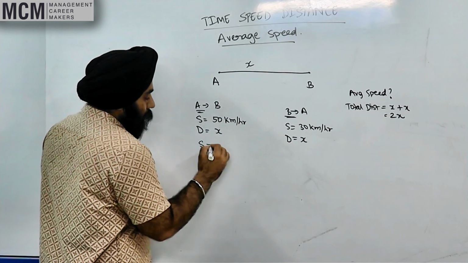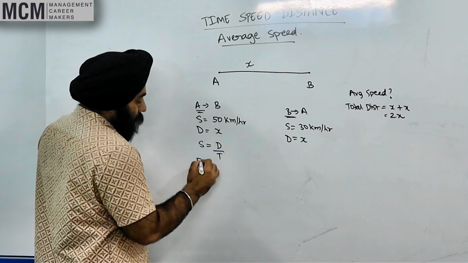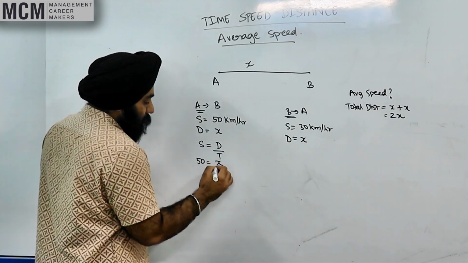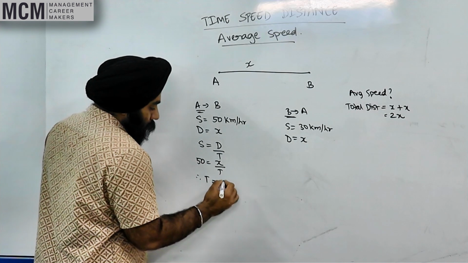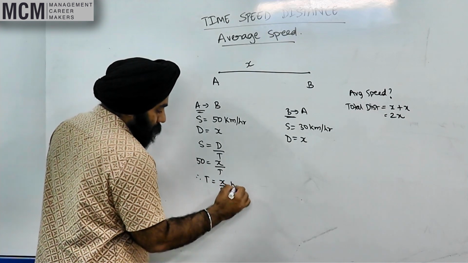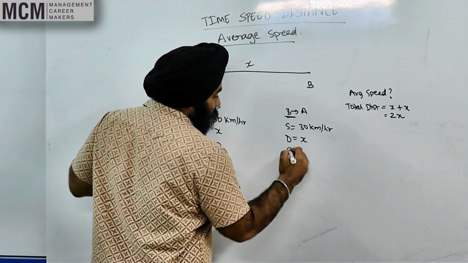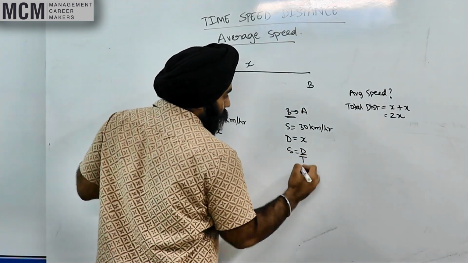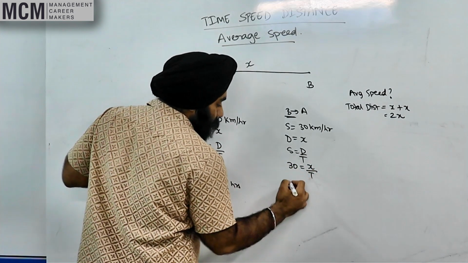Right? Like we did in the previous question, we can find the time. Again, speed is equal to distance upon time. 50 is equal to distance x upon time. Therefore, time is what? x by 50 hours. Similarly here, again, speed is equal to distance upon time. 30 is equal to x on time.